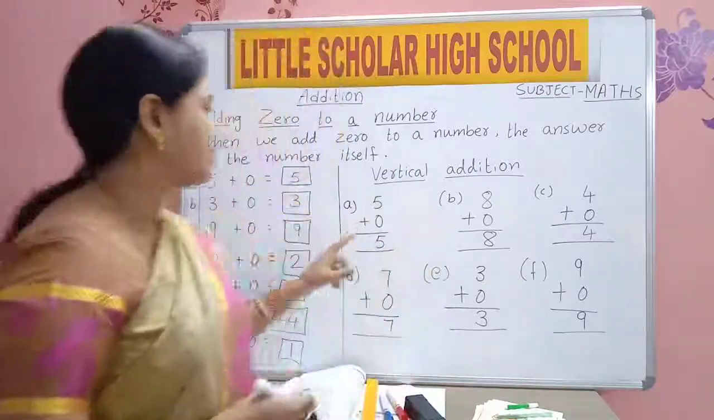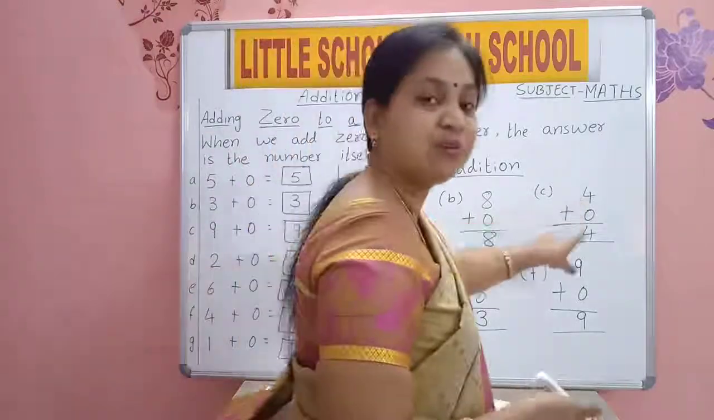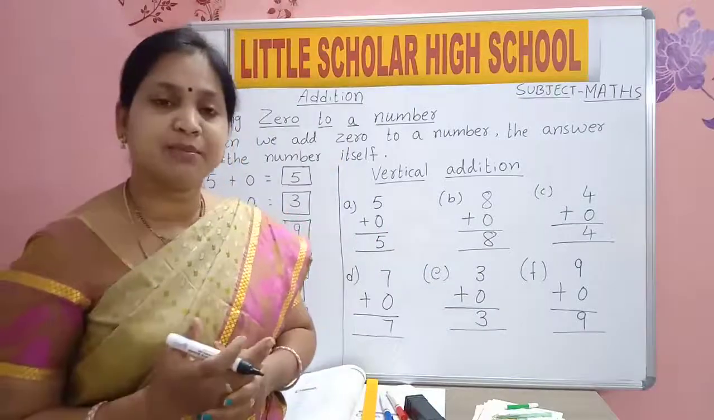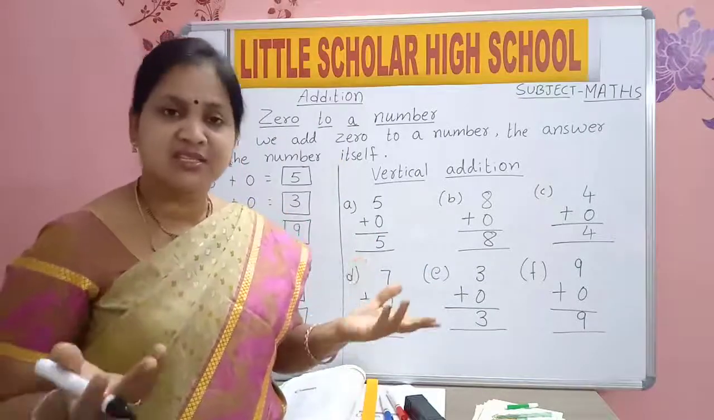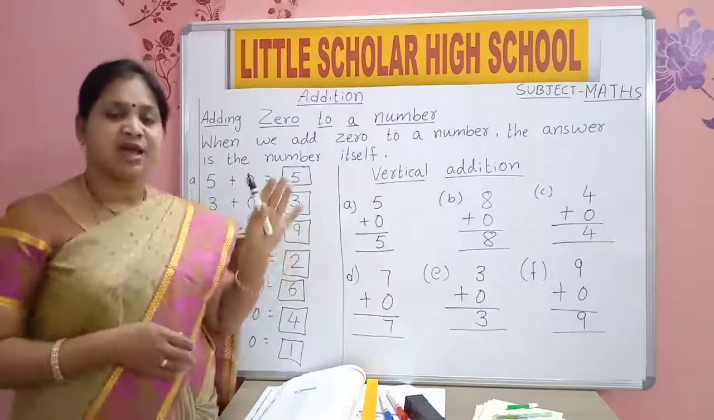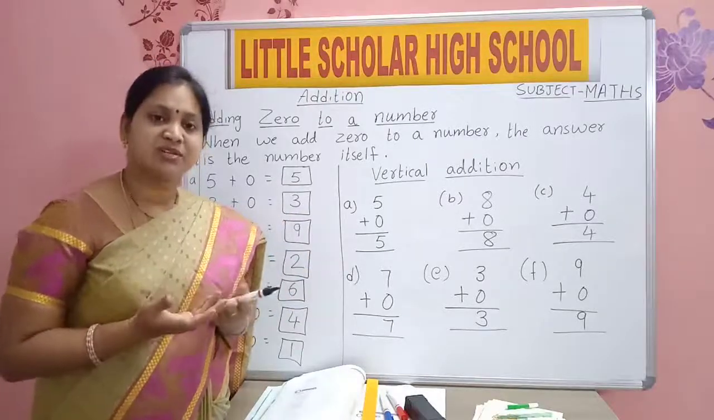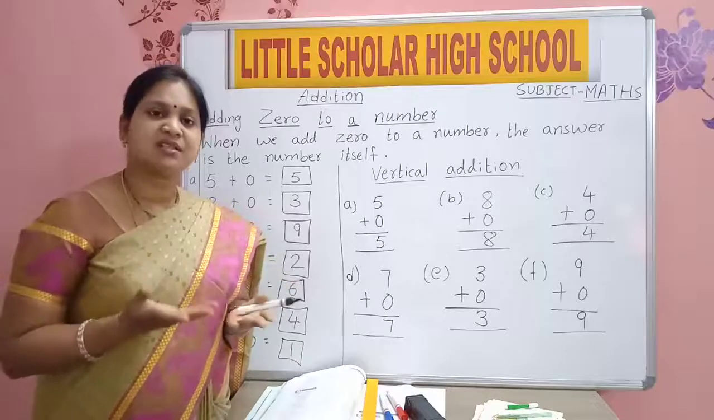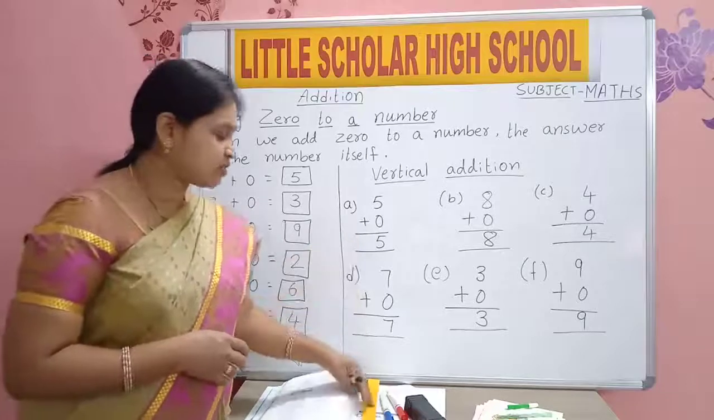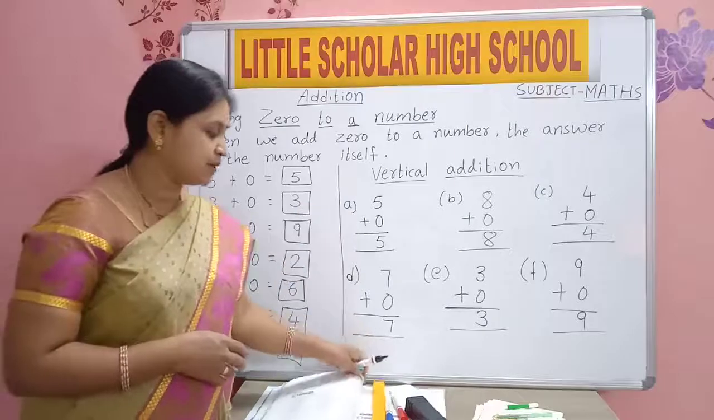Why are we getting the same number? 5 plus 0, 5 only. 8 plus 0, 8 only. 4 plus 0, 4 only. Why do we get the same number when we add 0 to any number? Because 0 means nothing. If you have one pencil, you say I have one pencil, I have two pencils, I have three pencils. If you don't have a pencil, then what is that? Nothing, no pencil. That means 0. So the value of 0 is nothing. So when you add any number to 0, you will get the same number.